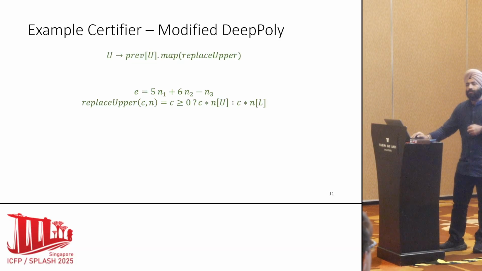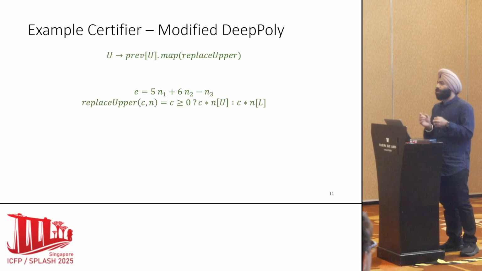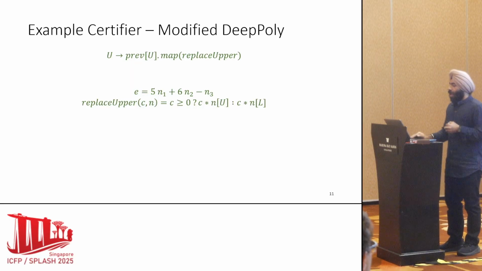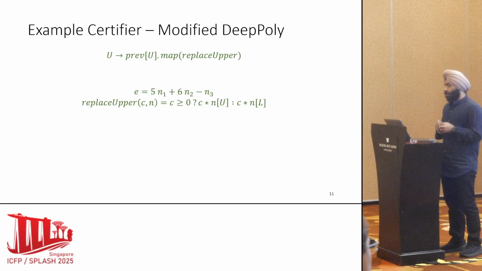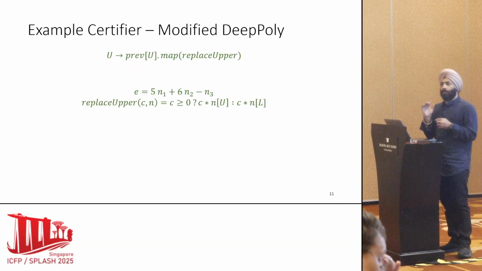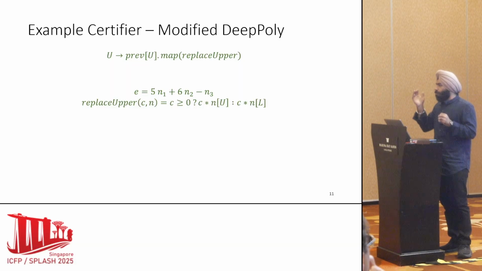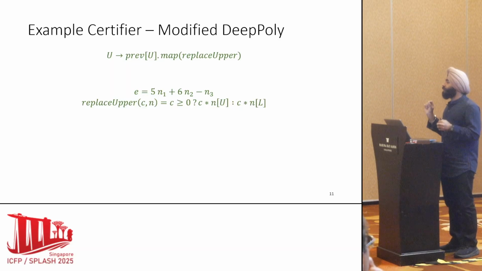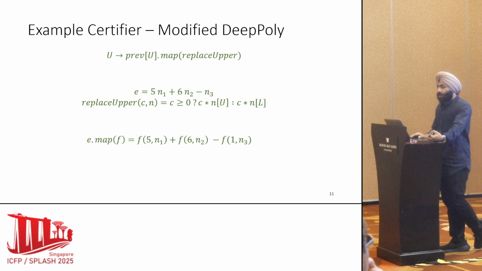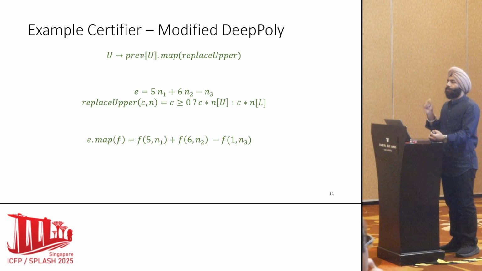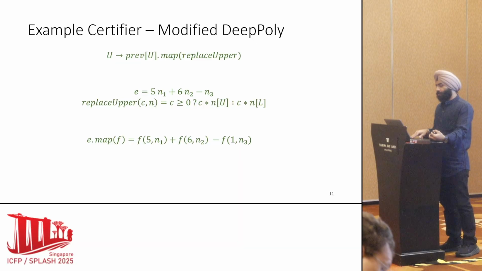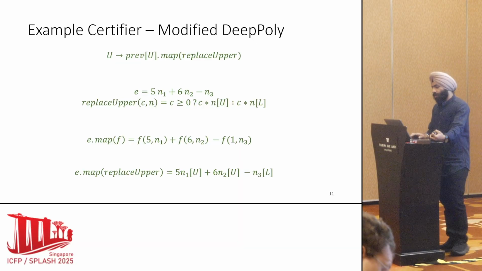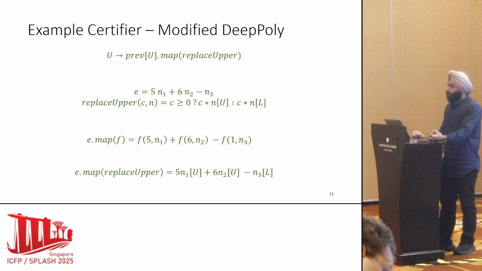Let's say E is a polyhedral expression, 5n1 plus 6n2 minus n3. A polyhedral expression is a simple affine function over the neurons. And replace upper is a function that takes in a coefficient, which is a real number, and a neuron. Based on the sign of the coefficient, it either outputs n of u or n of l, the upper bound or the lower bound. The basic idea is we want to get an upper bound, based on the sign, of c times n. This map construct now applies this function f to all the summands of E. So basically E dot map is very similar to MapReduce. It gives us f of 5, n1 plus f of 6, n2 minus f of 1, n3. Similarly, when we apply E dot map replace upper, we get this expression.